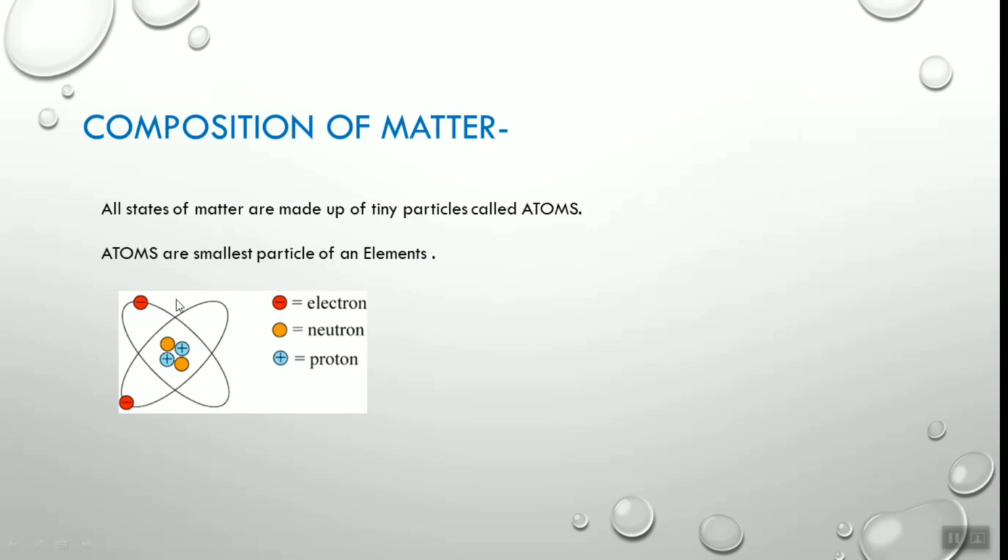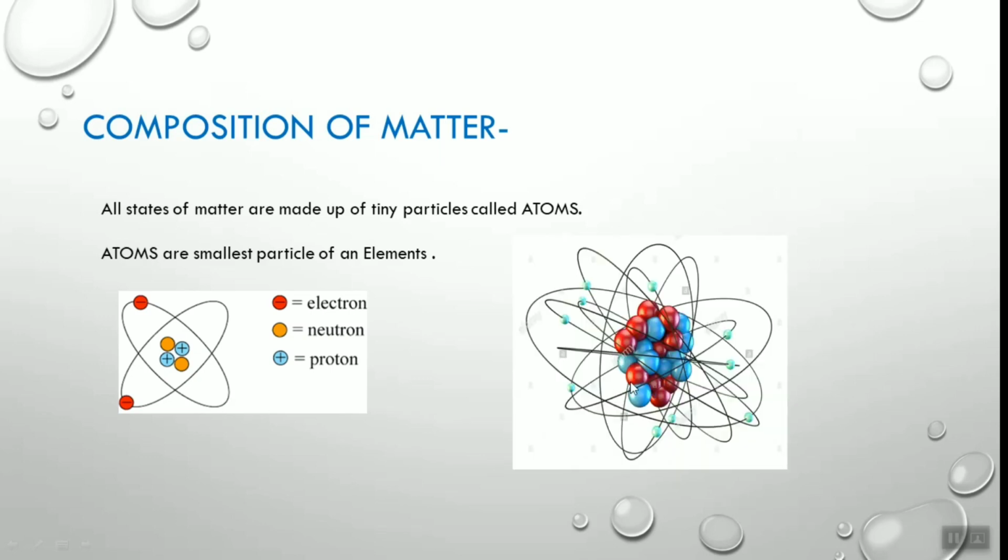If we see the structure of an atom, this is an example of a helium atom. In this helium atom, this is the nucleus. The nucleus contains protons and neutrons, and around the nucleus the electrons revolve. So this is the structure of an atom. Another example is neon. Neon contains protons and neutrons inside the nucleus, and around the nucleus the electrons revolve. So this is a simple structure of an atom. These types of atoms combine together and form matter. So any matter is made up of teeny particles, and those are nothing but atoms.